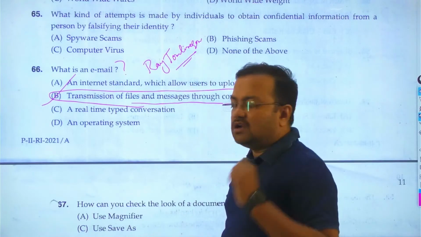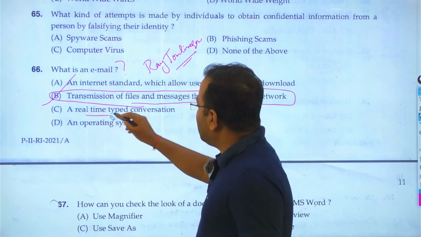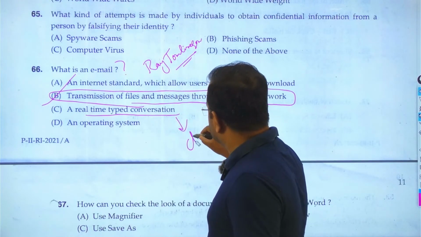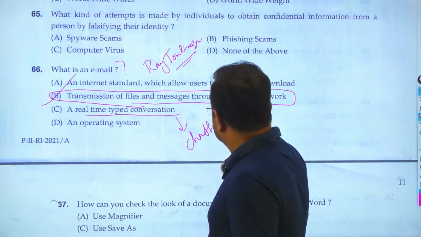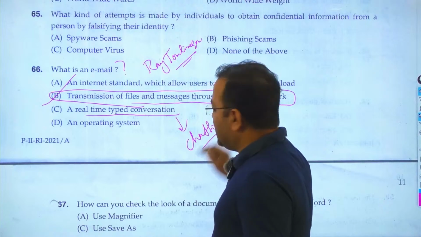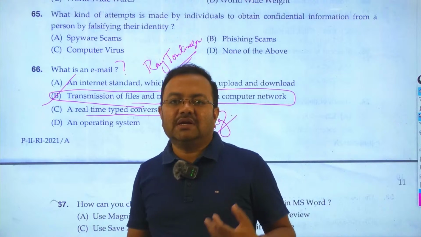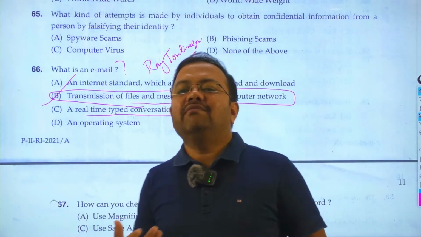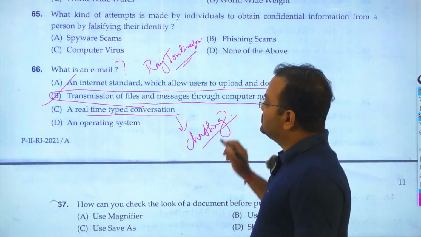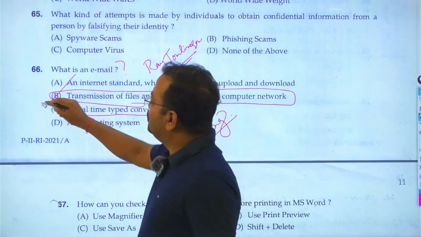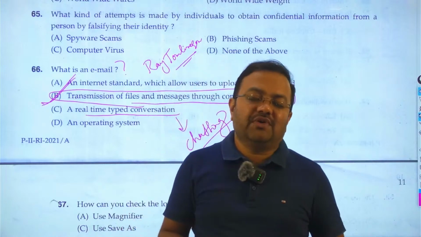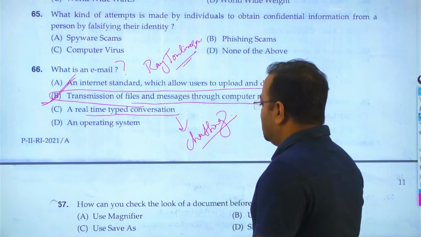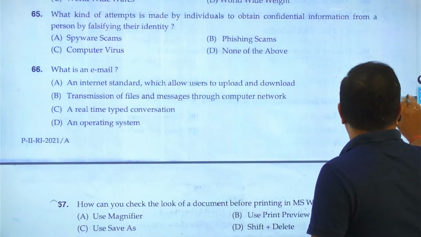Okay, but see here option C, a real-time type conversation. This is nothing but chatting, like your WhatsApp chat, Insta chat, Telegram. So multiple platforms are there. We are going for the real-time type conversation. This is nothing but the chatting, but here email, both documents and text-related files we can send along with the attachment. It is nothing but the email. Then goes to question number 67.